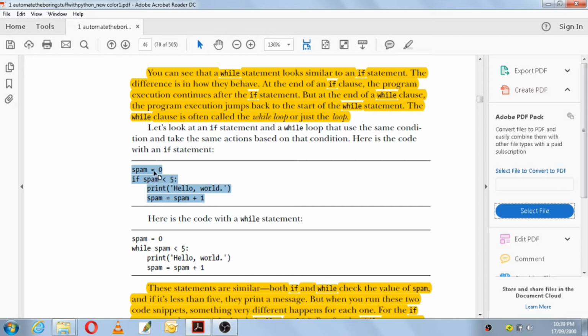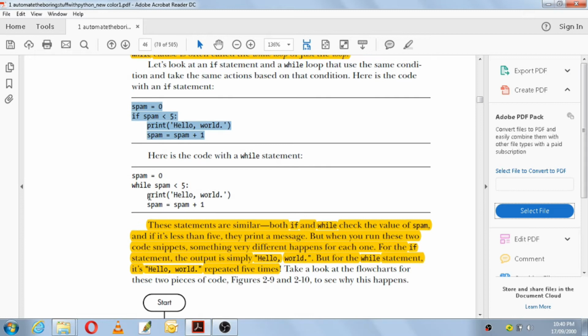So what will happen here is, initially the value of spam is 0. 0 is less than 5. The condition is true. Then it will print hello world. In spam, 0 is there. 0 plus 1 is 1. Then the new value of spam will be 1. So it will just stop here, and since the condition was true once, it will print hello world only once, and it will keep the incremented value of spam as spam equals 1. So this is the working of the if statement.